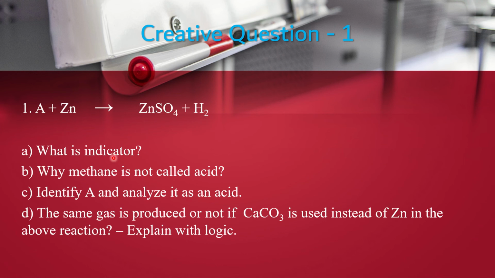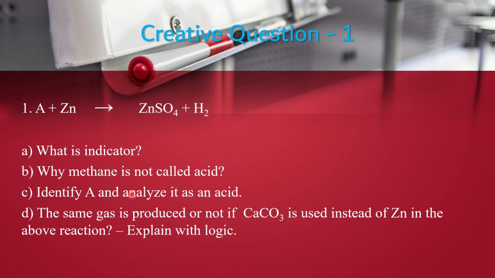Now, the next question: what is an indicator? You know, an indicator is a compound that can indicate whether a compound is acid or base or neutral by changing its color. Why is methane not called an acid? Already you have learnt this. Methane has 4 hydrogen atoms, but none of them is replaceable. And methane does not give any hydrogen ion in solution. So methane is not an acid.